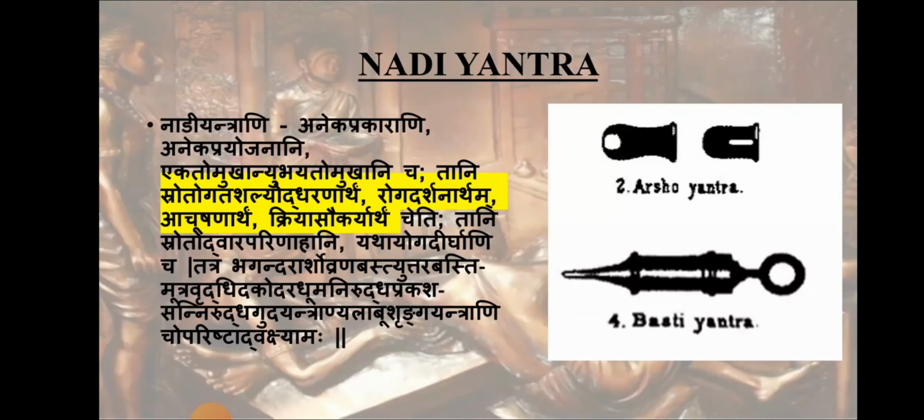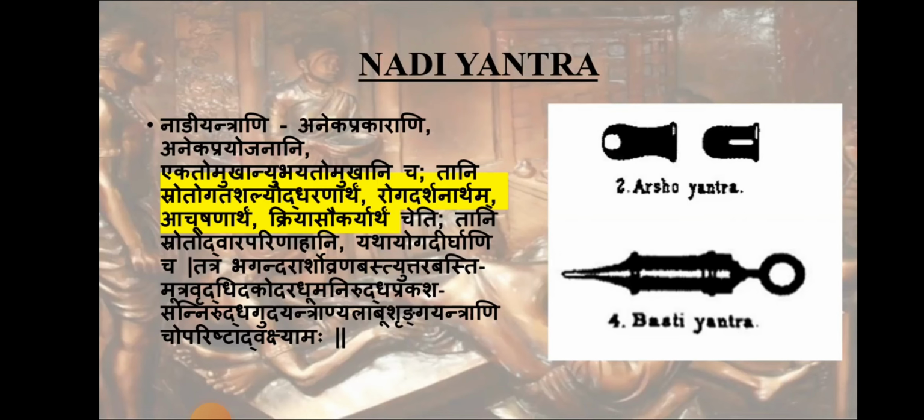Next is Nadi Yantra. Nadi Yantra, it is told Aneka Prakarani. It is of different types. Next is Aneka Prayojanani. It can be utilized for different karmas. Ekato Mukhani, Ubhayato Mukhani, based on the openings. That is, Ekato Mukha means it is opened at one end. Ubhayato Mukha means it is opened at two ends. Nadi Yantra means it is something similar to tubular blunt instruments. That is, in the middle it is hollow. Madhya Sushirani. In the middle portion it is hollow like a tube. So such instruments are considered as Nadi Yantra.